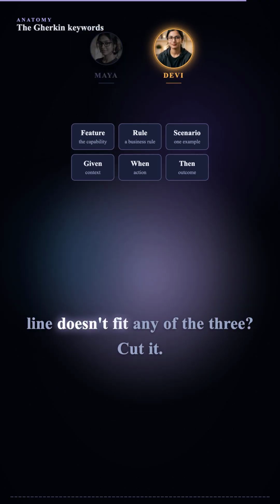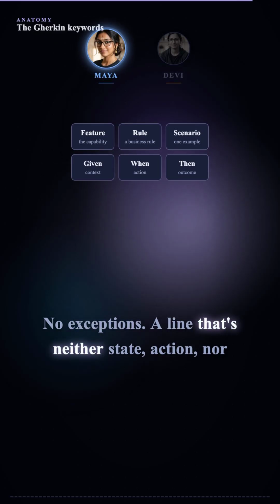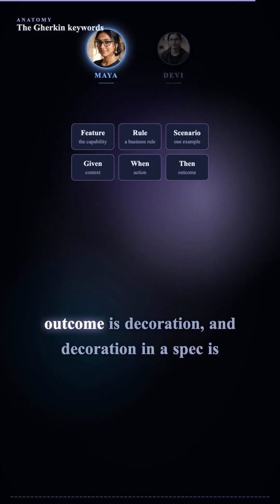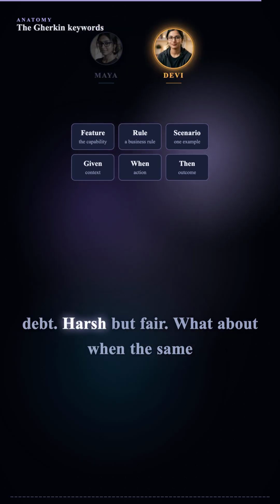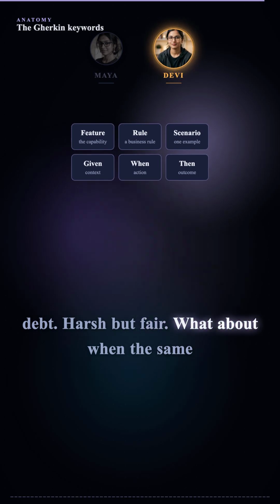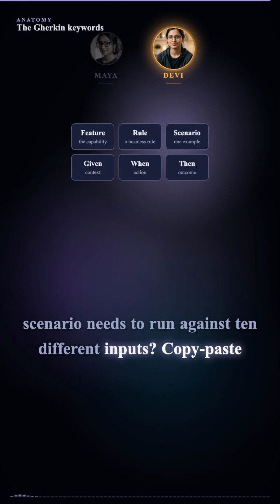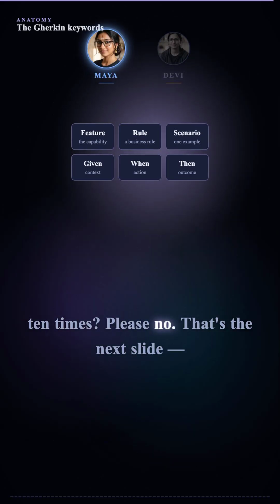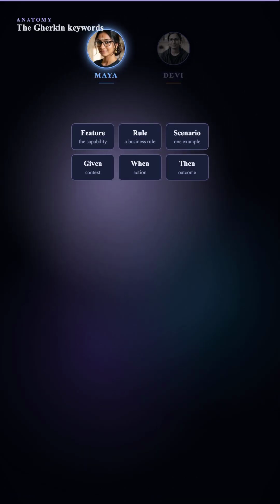And if a line doesn't fit any of the 3? Cut it. No exceptions. A line that's neither state, action, nor outcome is decoration. And decoration in a spec is debt. Harsh but fair. What about when the same scenario needs to run against 10 different inputs? Copy-paste 10 times? Please no. That's the next slide. Outlines and example tables.